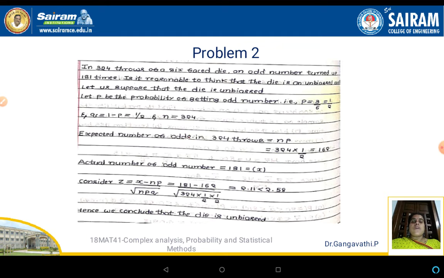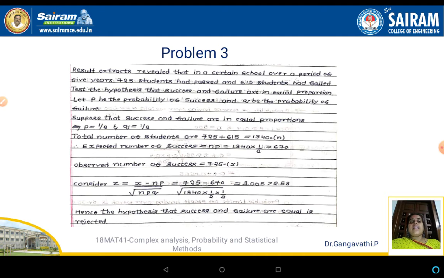Let this be equal to small letter x, a random variable value. Now consider the normal variate Z, which is given by x minus np divided by square root of npq. Substitute for x, np and q. On substituting and simplifying, we get the value as 2.11, which is less than the standard value 2.58. Hence we conclude that the die is unbiased.